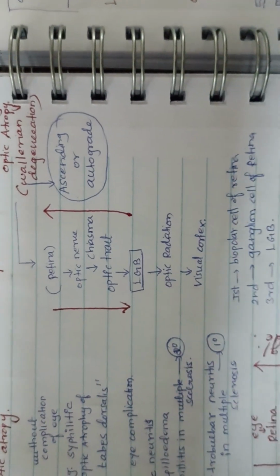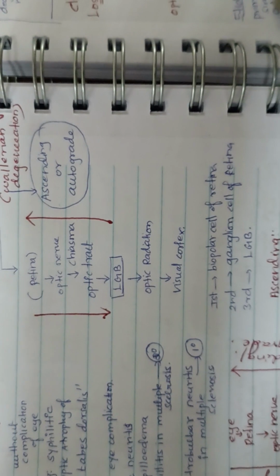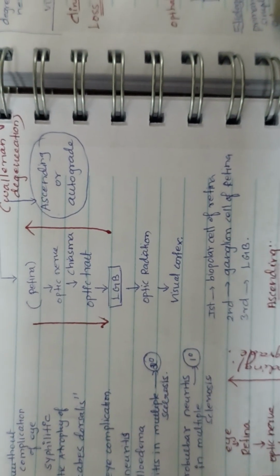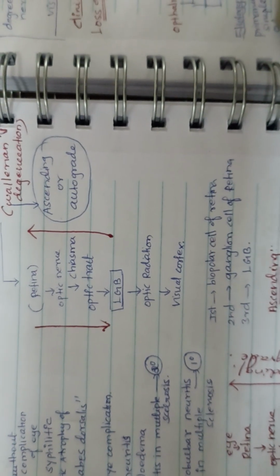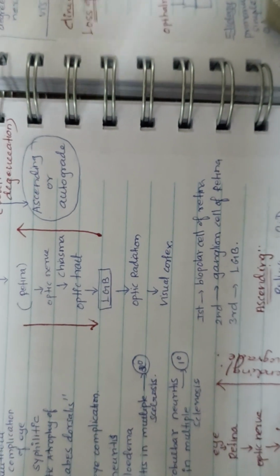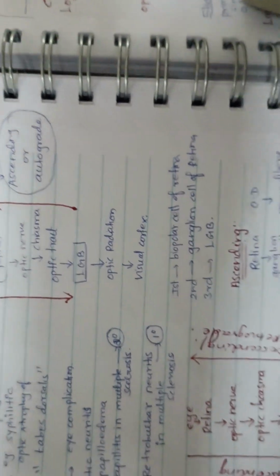For a better understanding, we should know about the visual pathway. So, from the retina to the optic nerve and to the chiasma and to the optic tract, then to the lateral geniculate body and radiation and visual cortex. In first, second and third, we all know about these neuron orders.